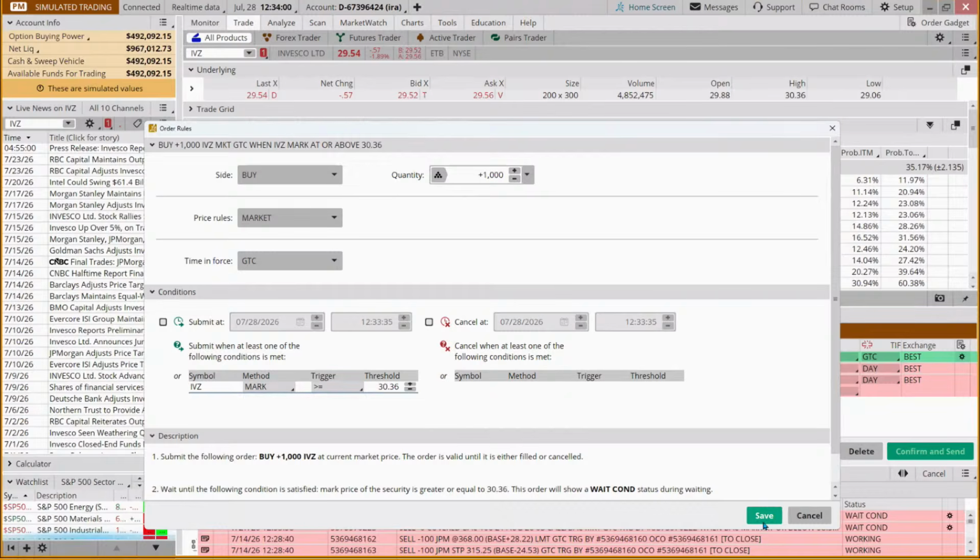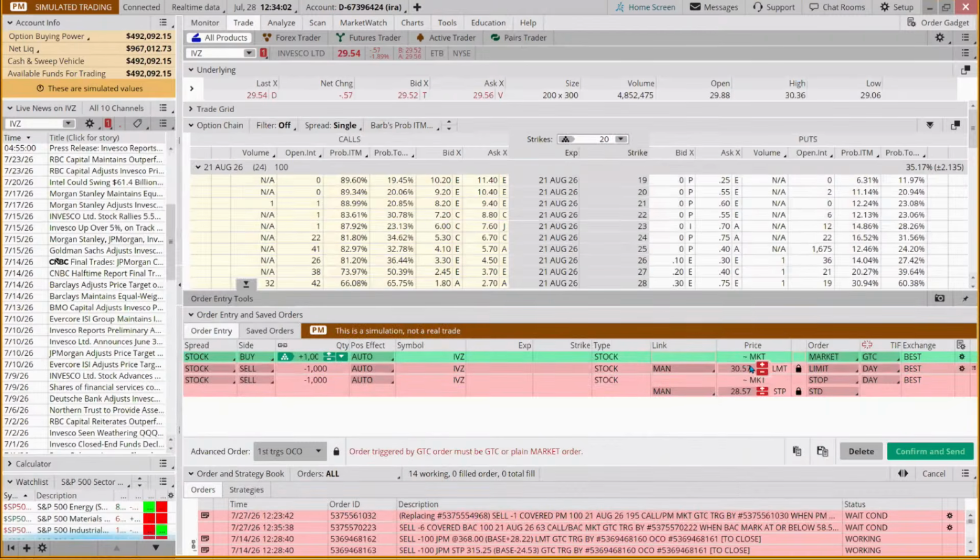Okay, so 30.36. And then we want to get out when it gets to 36.50, or if it goes below 28.18. So that's how we might put that one in.